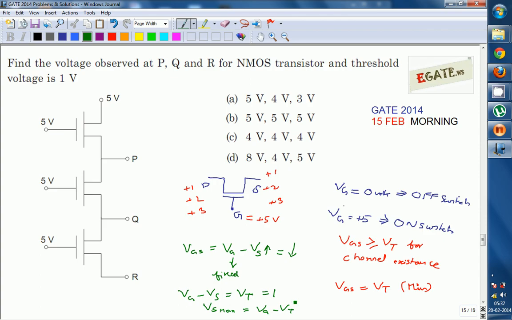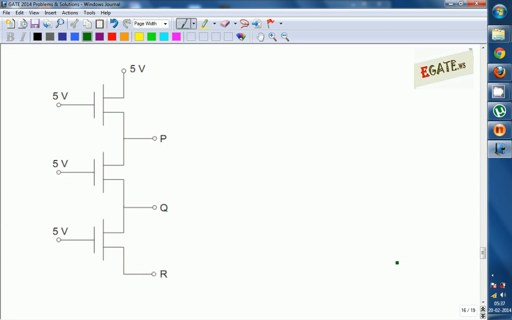So Vg minus Vt is the maximum voltage the source can have. It cannot be more than that. If it is greater than this, at that time VGS will be less than VT, and by that time the transistor cannot be in the on condition. So we are going in this way. This is now the condition for this.